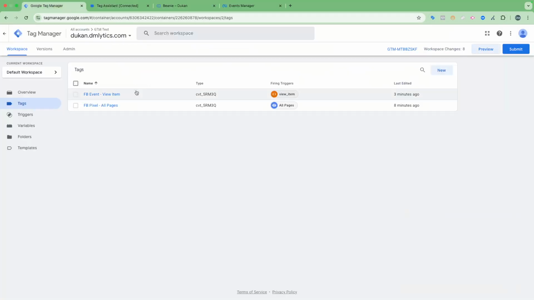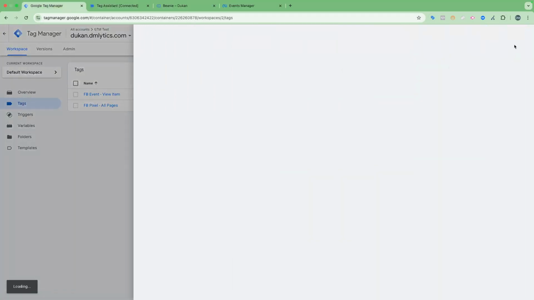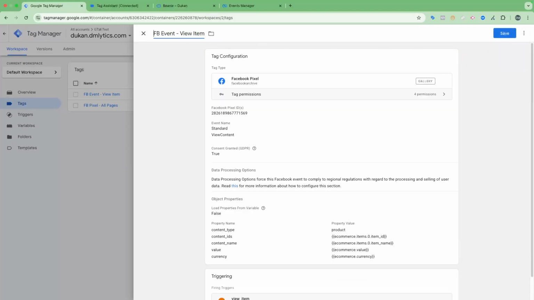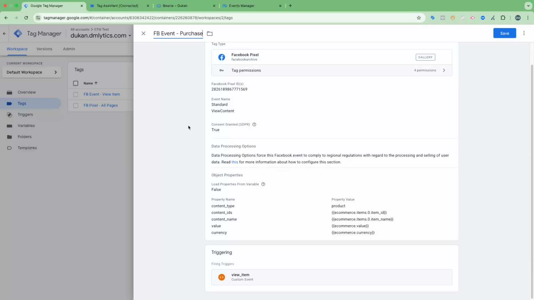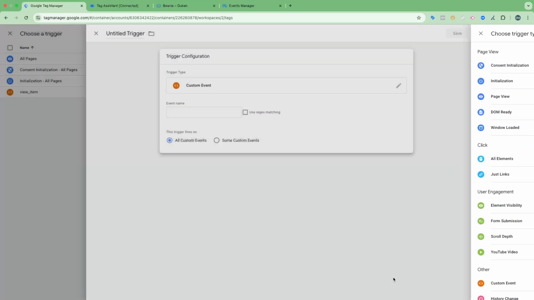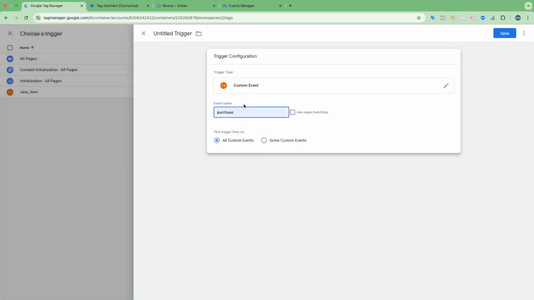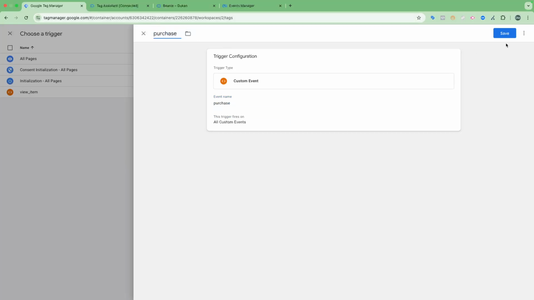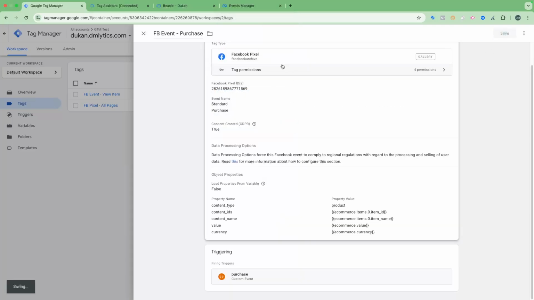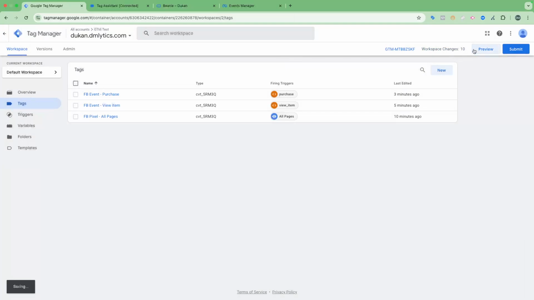So let's also add a purchase event, because this is one of the major events for all e-commerce events. I'm just going to copy this one here, and name it purchase. I will create a new trigger for this, and this will be a custom event, and I will put the event name as purchase. And I will change the name of the event to purchase, then save this and preview this again.